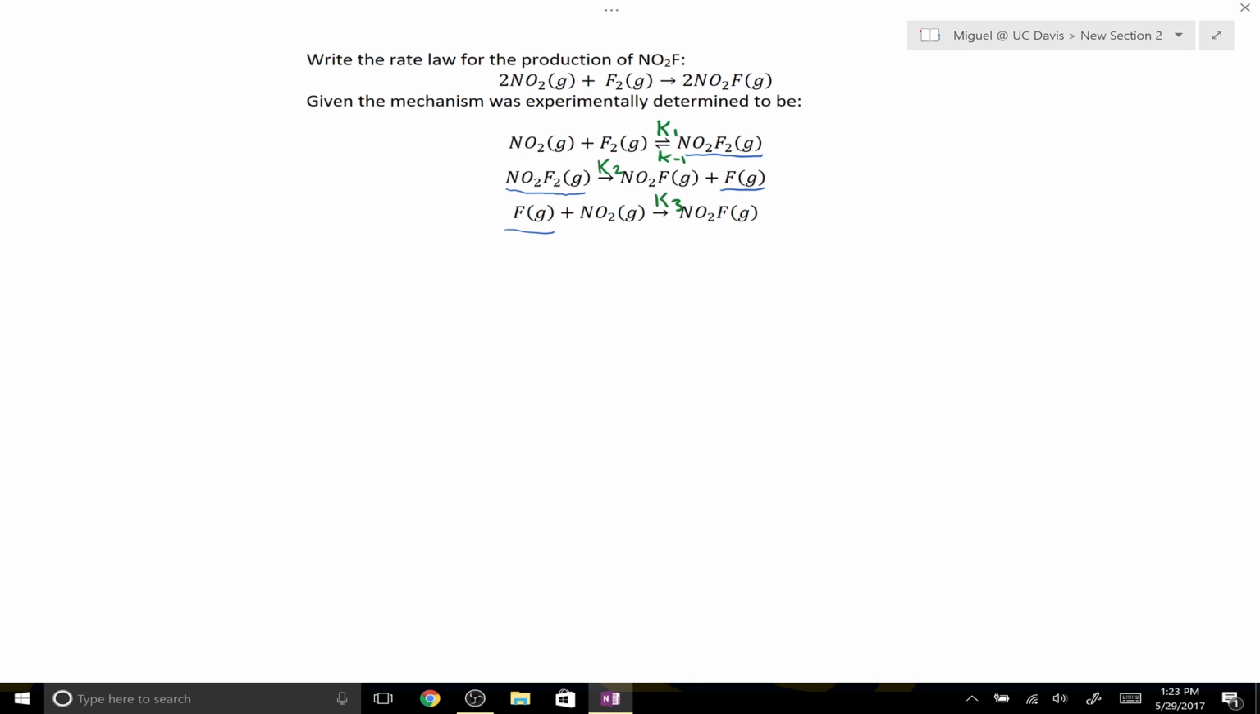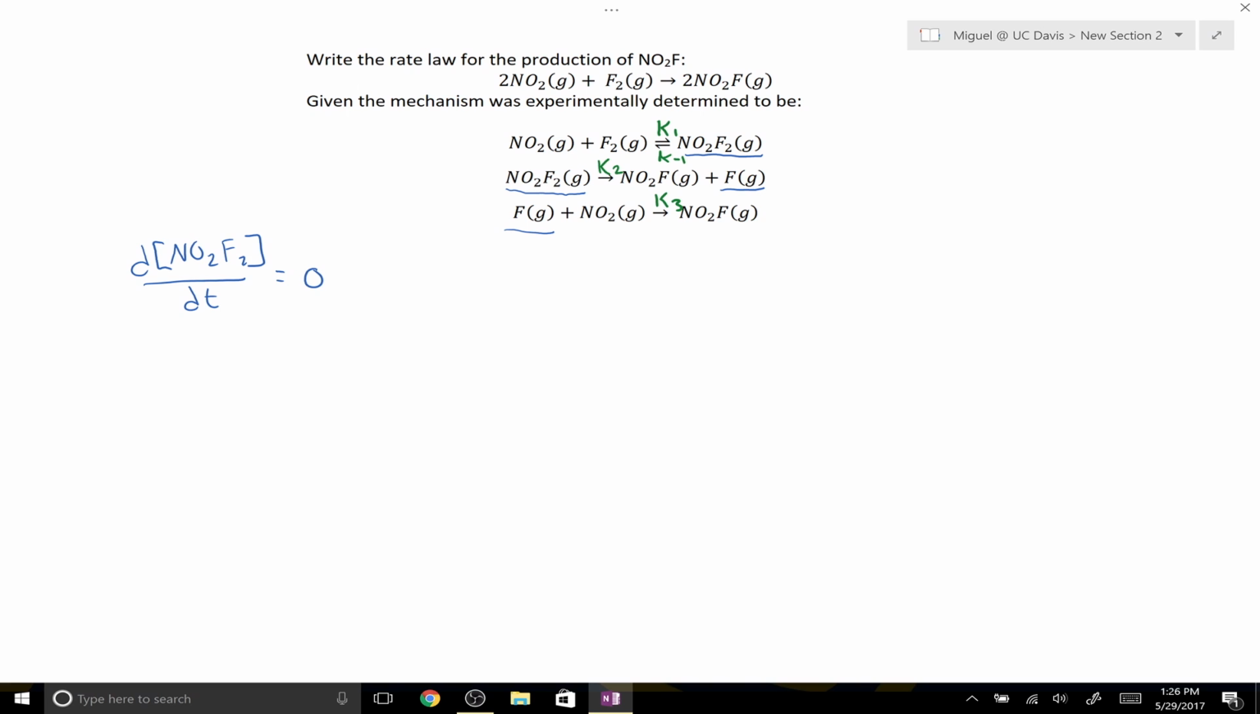So we'll first apply the steady state approximation to NO2F2. The steady state approximation tells us that the concentration of the intermediate stays relatively constant throughout the reaction. Another way of putting that is the instantaneous rate of change of the concentration of NO2F2 for a given time is 0, because the concentration of this reactive intermediate is assumed to never change. So because the concentration of NO2F2 never changes, the rate of formation of this intermediate is equal to the rate of consumption of the intermediate.